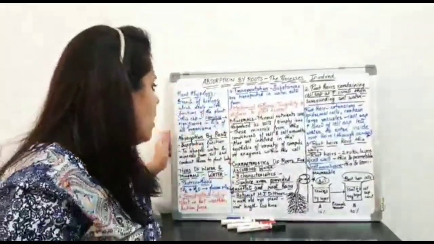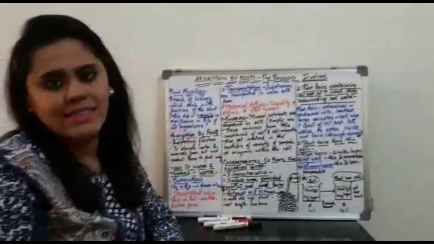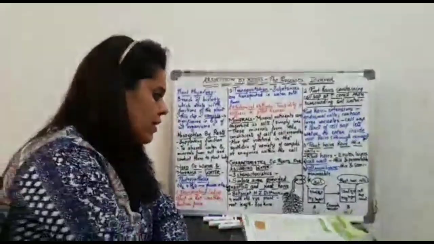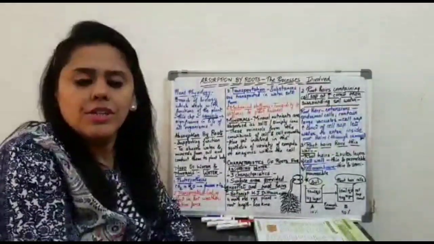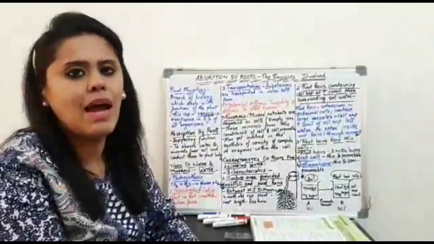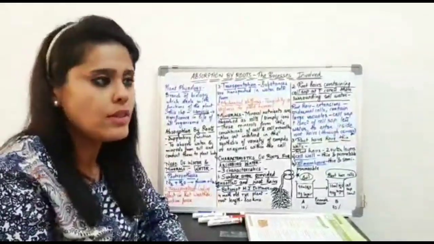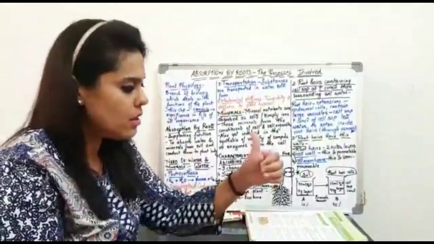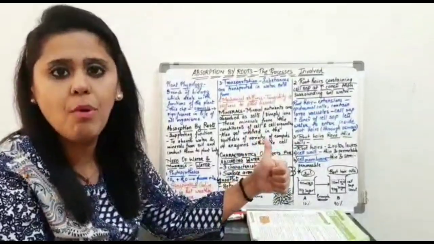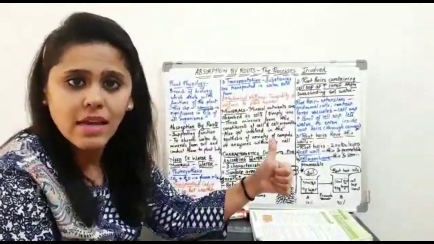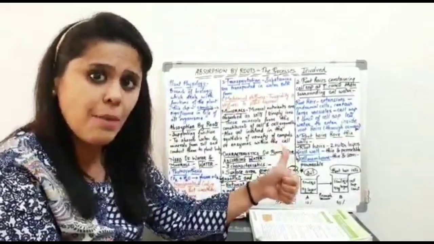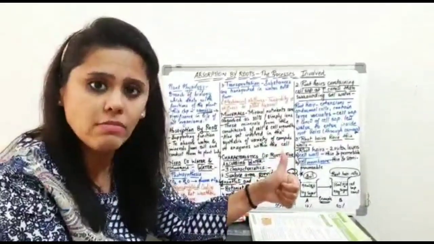Okay, so what do we need to learn in this chapter? Now tell me, why are the root parts in the plant important? If you all think, why are they important? First thing is to give support to the plant body. Yes, it is the roots which are present in the soil.